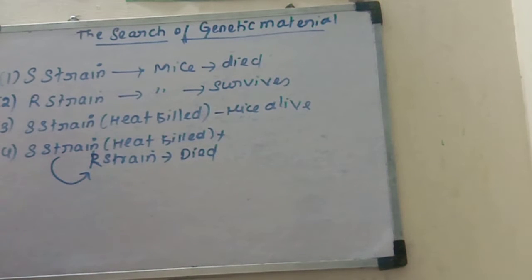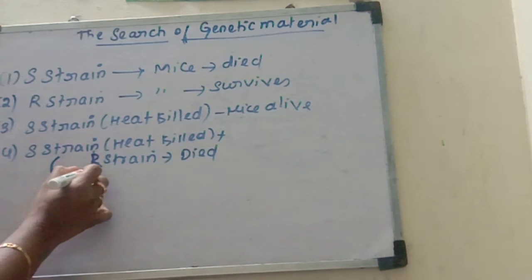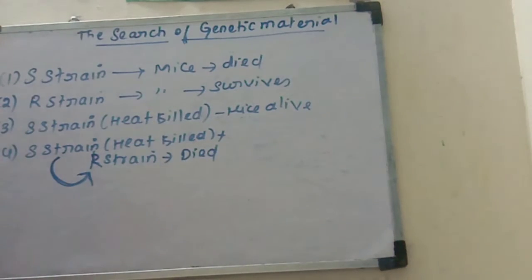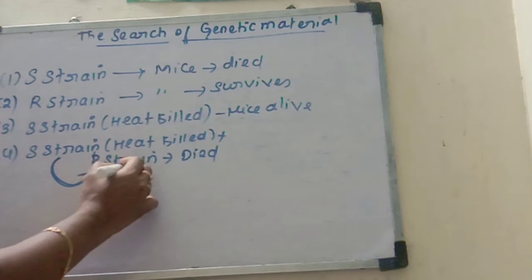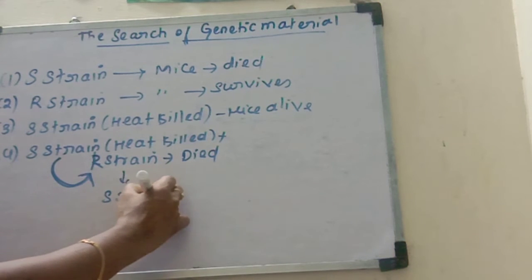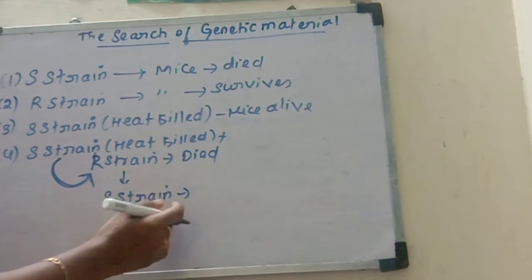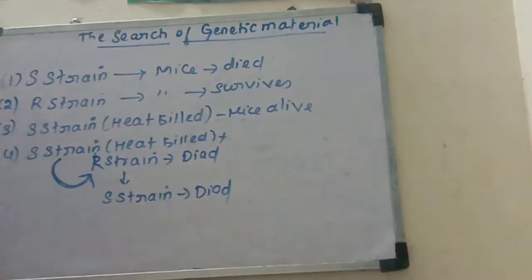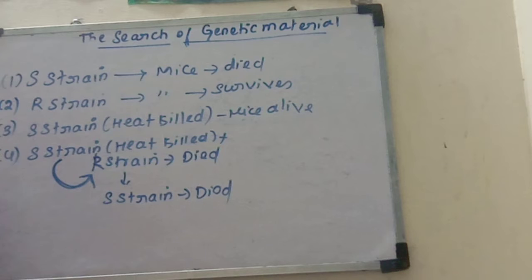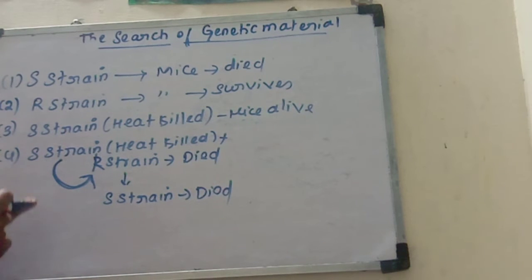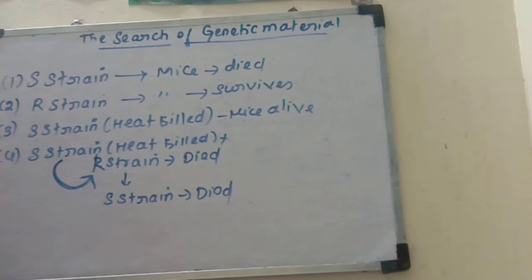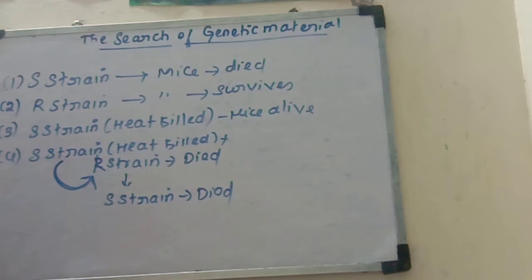From this experiment, he concluded that the S strain bacteria transferred something to the R strain. That something caused mucus coat production in the R strain, which converted the R strain to S strain, which became pathogenic, and the mice died due to pneumonia. The conclusion was that something is transforming from the heat-killed S strain to the R strain, with the ability to produce a mucus coat, which caused the death of the mice.